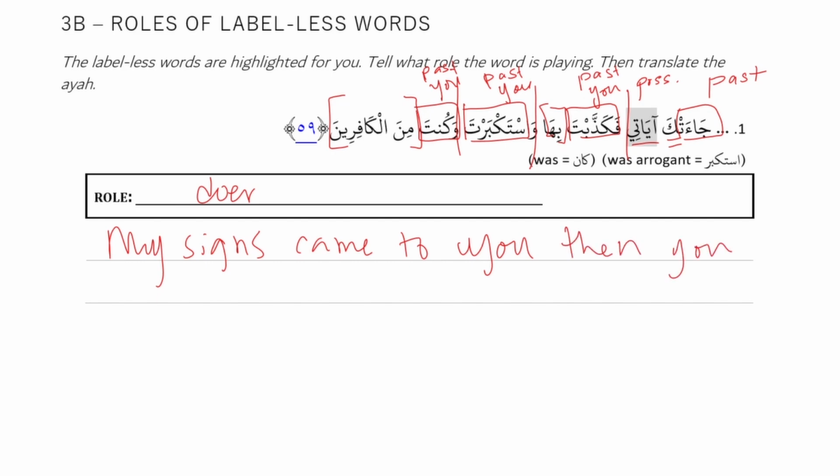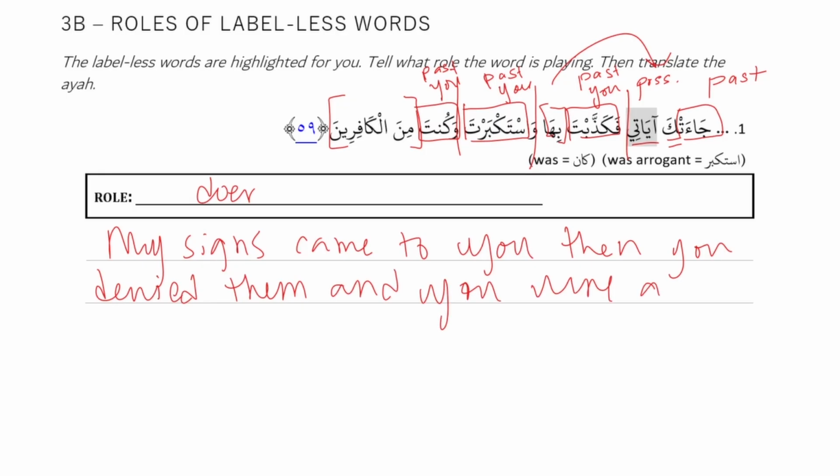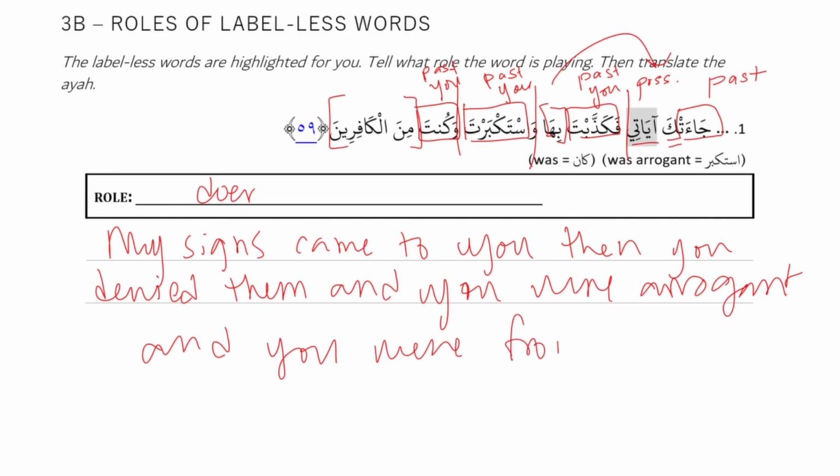I don't think that's in your vocab. So, then you denied. Biha, the ha is going back to the ayat, right? Yeah, so we'd say you denied them. Not denied with them. Naturalize it. You denied them. Wastakbarta, and you were arrogant. Wakunta, and you were from the disbelievers.